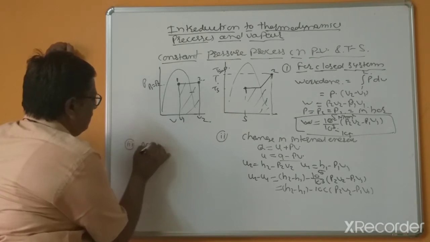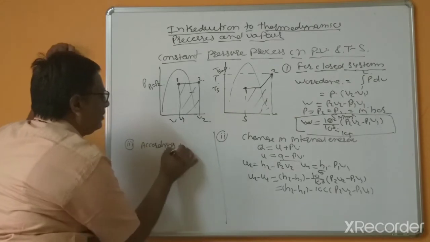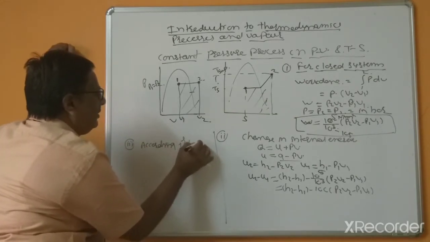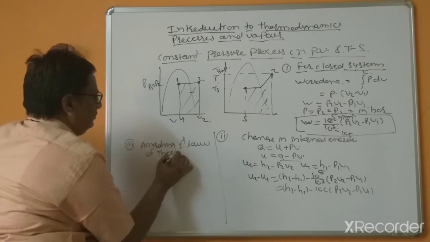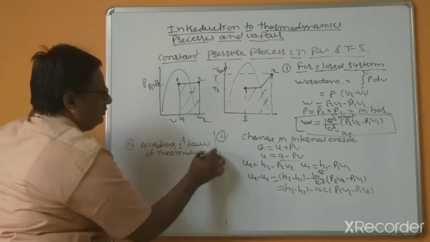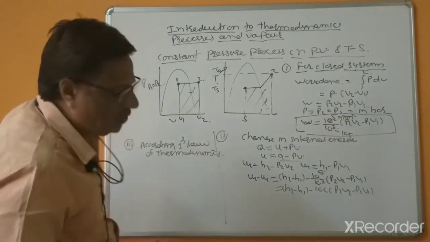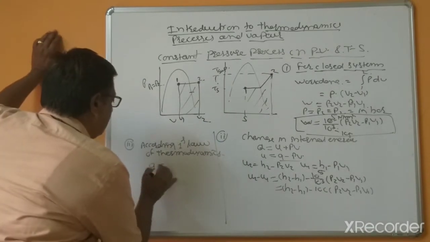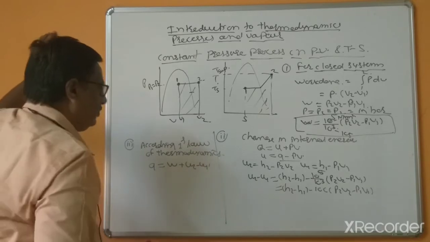Now third, according to the first law of thermodynamics, Q equal to W plus U2 minus U1.